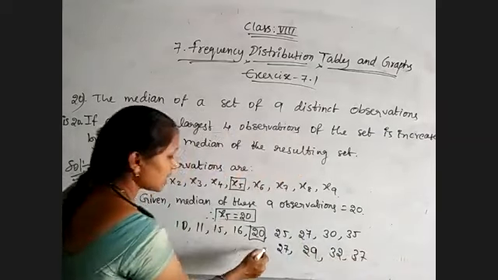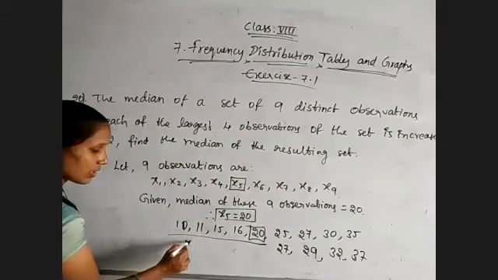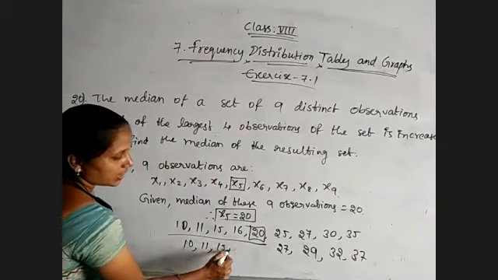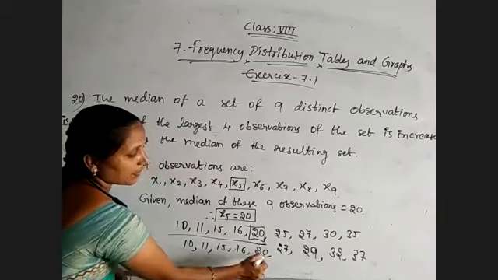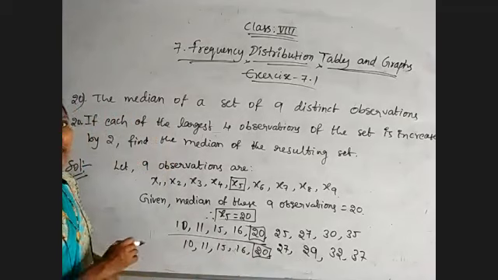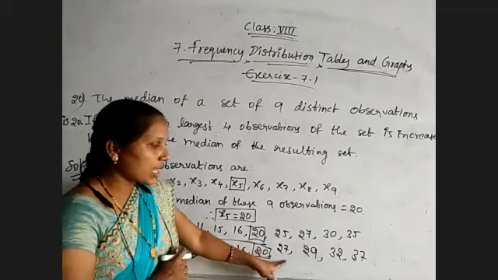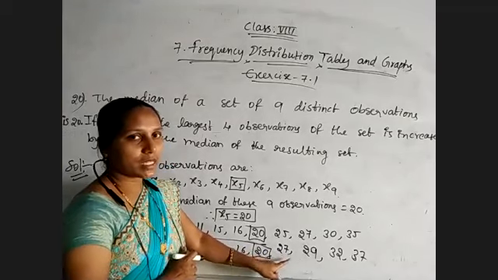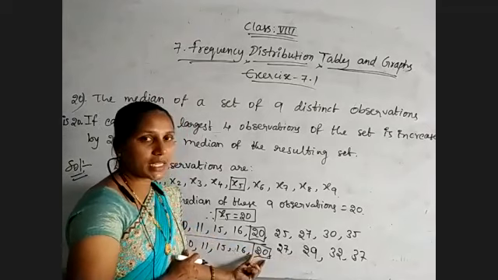Is there any change in the previous values? 10, 11, 15, 16, 20 remain the same. There is no change. Again the median is 20 itself. That's why values of extreme observations will not affect the median.